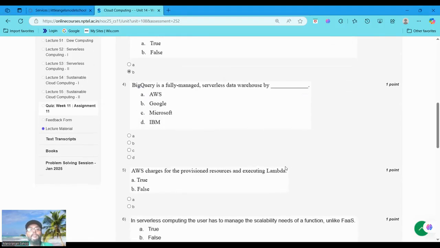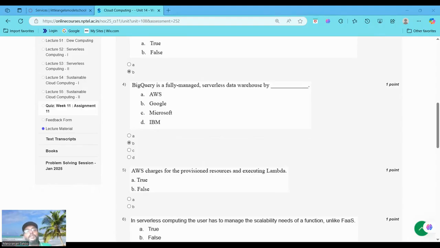BigQuery is a fully managed serverless data warehouse by Google. Question 4, option B, by Google. BigQuery is a serverless fully managed data warehouse designed for large-scale data analytics. It allows users to run SQL-like queries on massive data sets using a pay-as-you-go model. BigQuery is a product offered by Google as a part of the Google Cloud Platform, that is GCP.